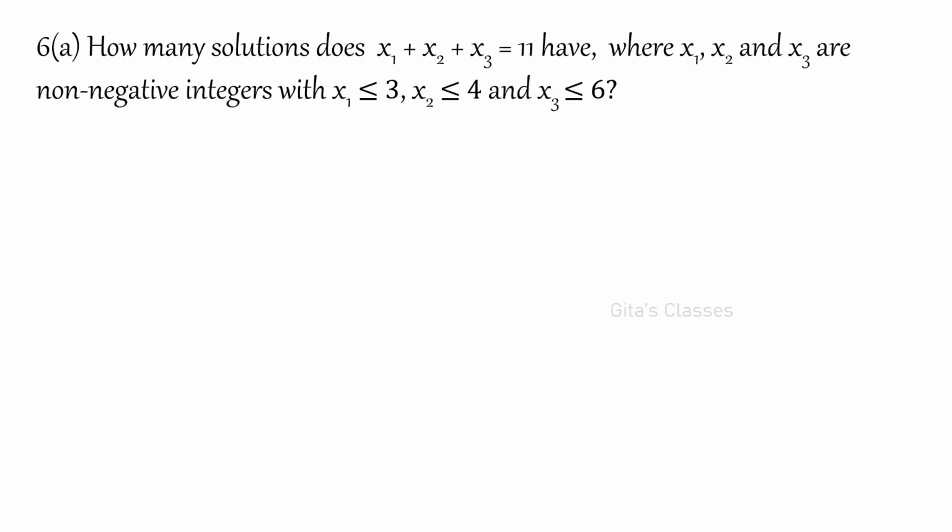Now, how many solutions does x1 plus x2 plus x3 equal to 11 have? x1, x2 and x3 are non-negative integers with this condition, x1 less than or equal to 3 and so on. This is coming under principle of inclusion and exclusion, and I have explained this in my channel under the heading applications of principle of inclusion and exclusion.